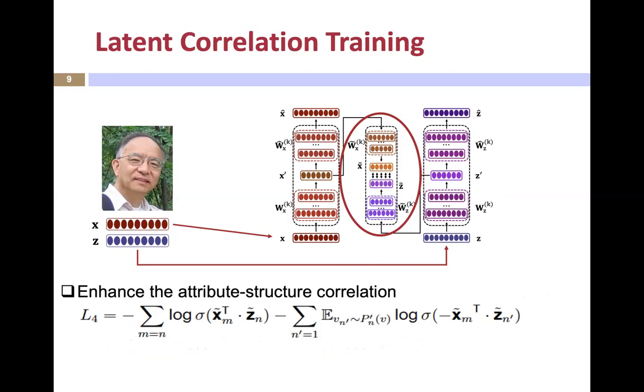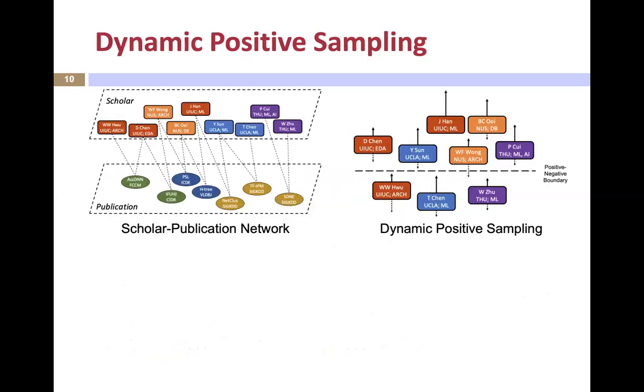We now project S prime and Z prime to tilde S and tilde Z in the latent space, and we pull close their distance by maximizing their dot product value in the latent space. In the meantime, we also utilize negative sampling to push away the unrelated nodes in the embedding space. Thus, we can ensure that the attribute structure correlation can be well preserved. We now move on to the next part about sampling strategy.